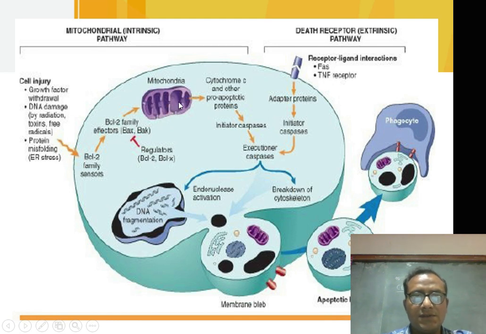They cause activation of the mitochondrial enzymes, and it will lead to release of cytochrome C and other pro-apoptotic proteins from the mitochondria into the cytosol. That is, leakage of cytochrome C and other pro-apoptotic proteins. These proteins and cytochrome C cause activation of the initiator caspases.